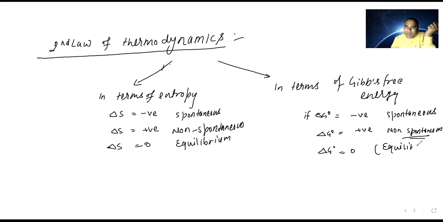So the second law of thermodynamics is all about whether the reaction is going to be forward or reverse. What will be the direction of reaction? It will be spontaneously taking place. Spontaneous means it is very much taking place. Non-spontaneous means it is not going to take place at all. You need to do so much work to let the reaction happen. So I'm going to explain the second law of thermodynamics in the next class.